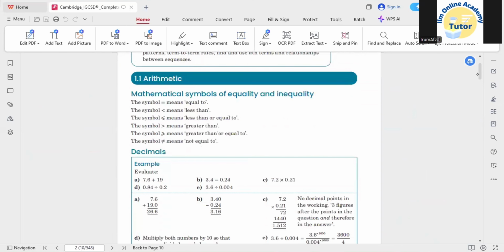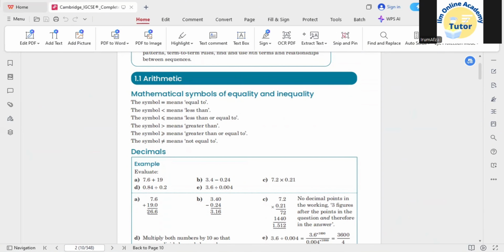Okay, exercise 1.1, it's basically related to the concept of arithmetic. As I told you earlier, arithmetic is basically the manipulation of numbers. Manipulation means addition, subtraction, multiplication, and division. All the mathematical operations are related to the concept of arithmetic.